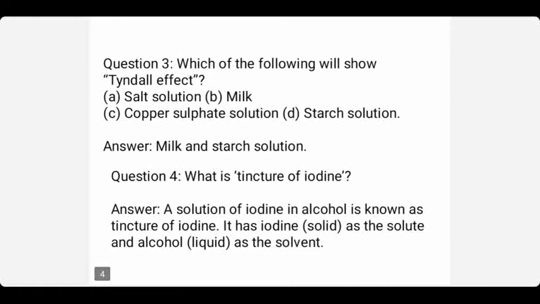Question number 3. Which of the following will show Tyndall effect? A. Salt solution. B. Milk. C. Copper sulfate solution. D. Starch. What is Tyndall effect? When light passes through a solution, if the solution makes the path of the light visible, then it is called Tyndall effect, right?